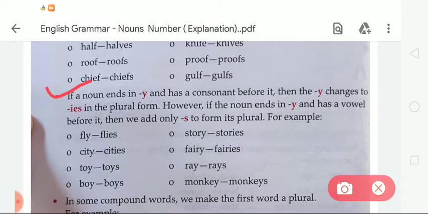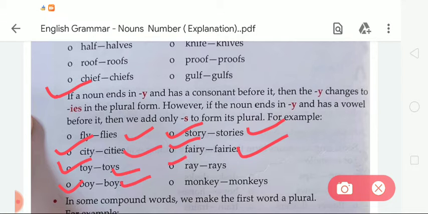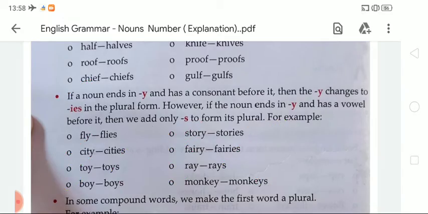However, if the noun ends in y and has a vowel before it, then we add only s to form its plural. For example, there is a word fly, so it will be flies. City, so it will be cities. Toy, it will be toys. Boy, it will be boys. Story, stories. Fairy, fairies. Ray, rays. Monkey, monkeys. Okay students, these are very important things that you have to learn, how we change the singular word into plural form.